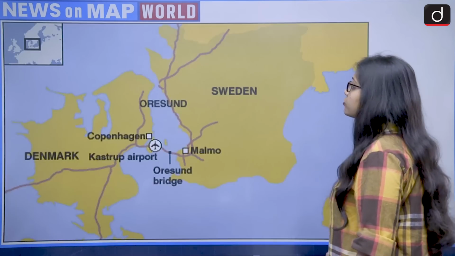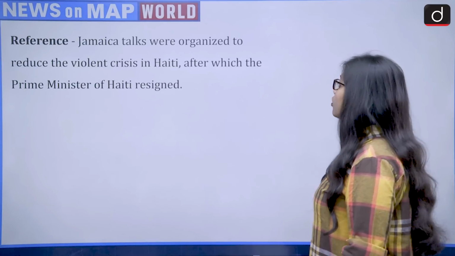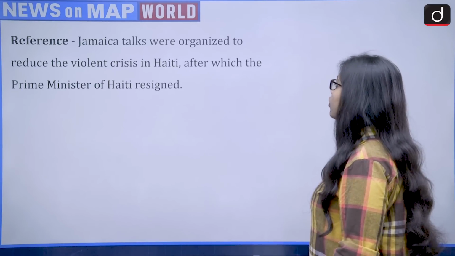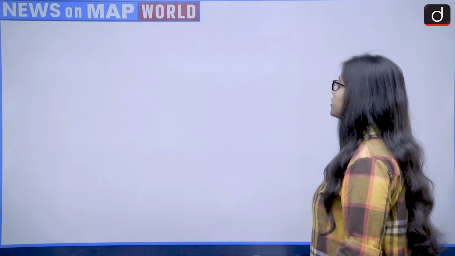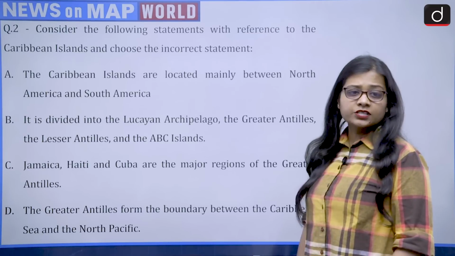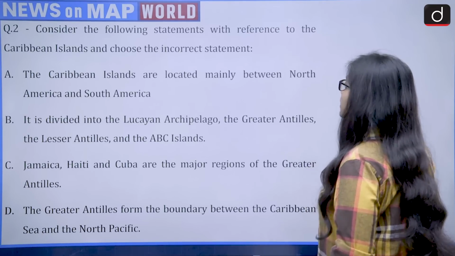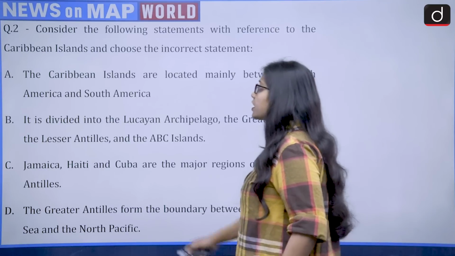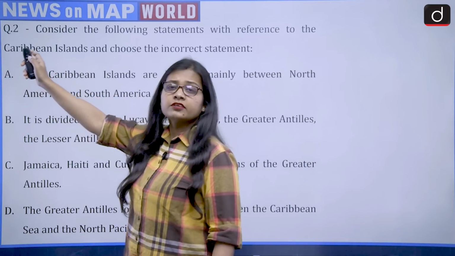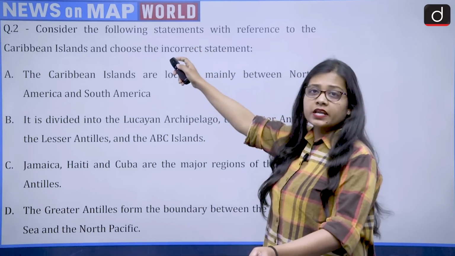Now moving on to the next question. The reference talks about, Jamaica talks were organized to reduce the violent crisis in Haiti, after which the Prime Minister of Haiti resigned. Now the question that is being asked is, consider the following statements with reference to the Caribbean islands and choose the incorrect statement. So this is with regard to the Caribbean islands, and the Caribbean has many islands, and we have to choose the incorrect statement.